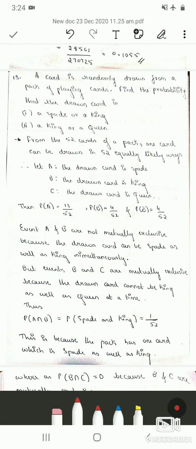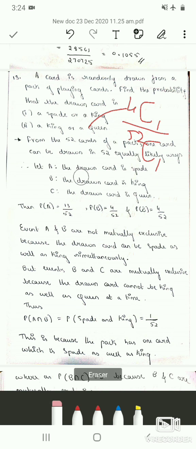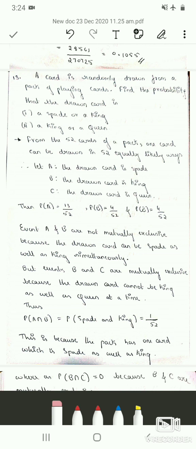You can even take combinations, which is 4C1 by 52C1, which is again 4 by 52. There are 4 king cards in a pack. Among these we are drawing only one card at random. Therefore the favorable outcome is 4. Similarly for queen. So this should have been probability of event C. I have written it as probability of B, so make that correction.